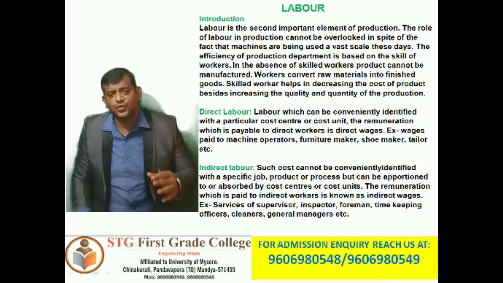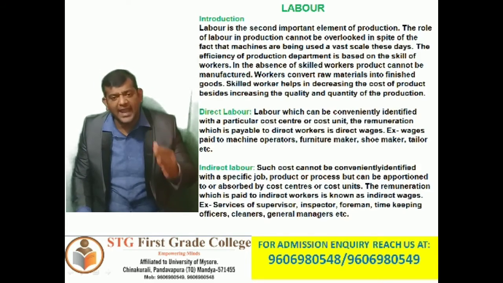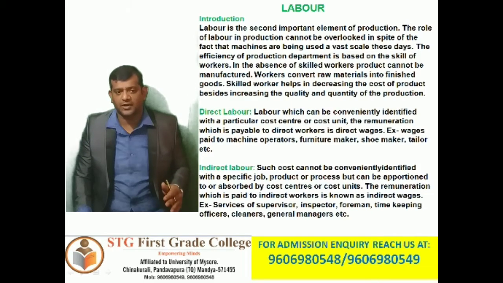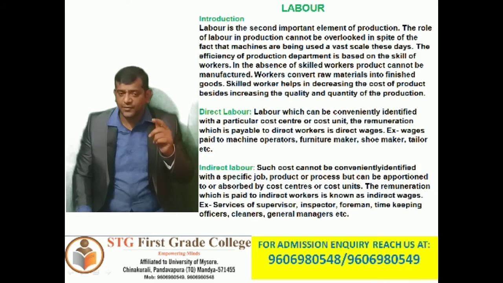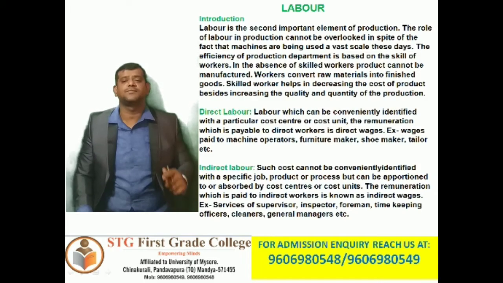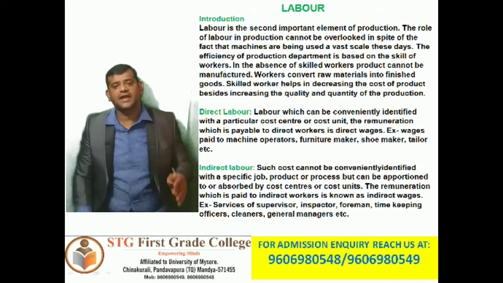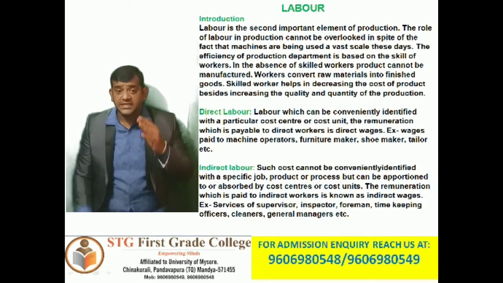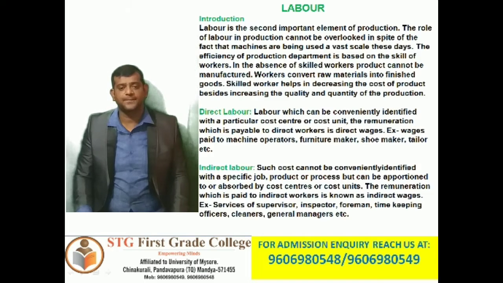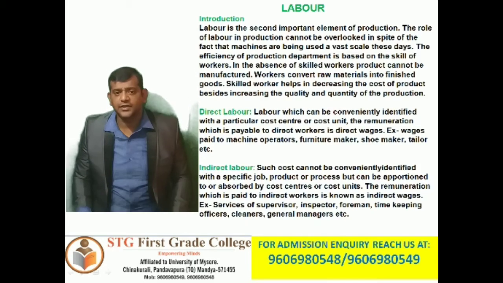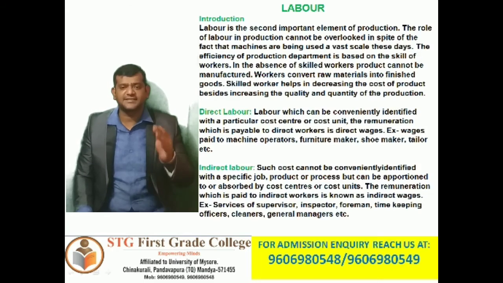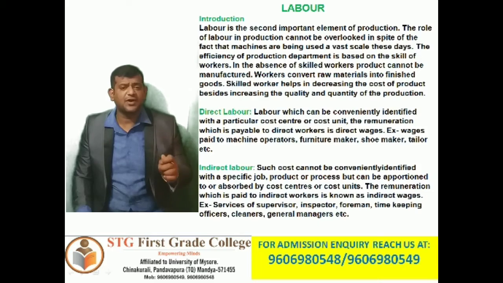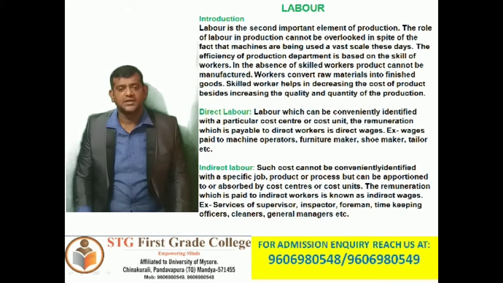In other words, when there is a direct relationship between labor cost and the product, process or cost per unit, it is treated as direct labor. Wages paid to the machine shop, assembly shop and factory are examples of direct labor cost.